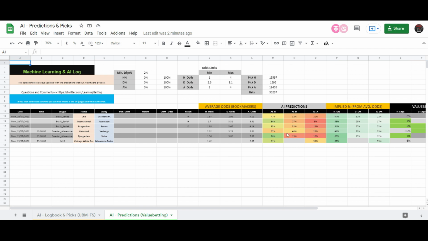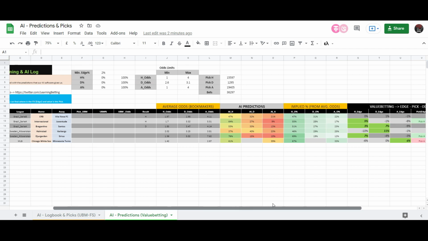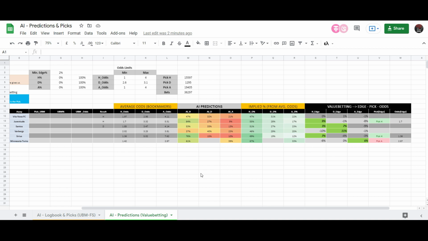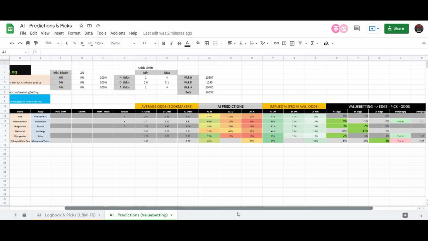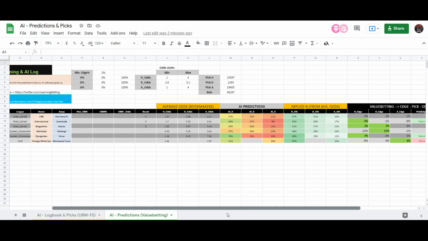So those of you that don't want to use the picks, don't want to use the percentages, it's good because you can compare your own models with my model. So this is the goal of this Google Sheet, not to just take blindly the picks, but have in mind that you can compare your predictions from your models with my models. And eventually we can all help each other and find something better and discuss about it generally.